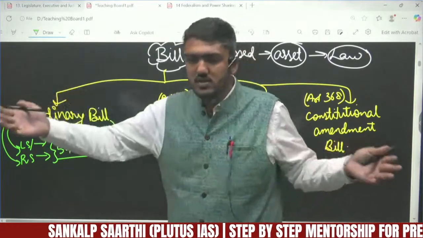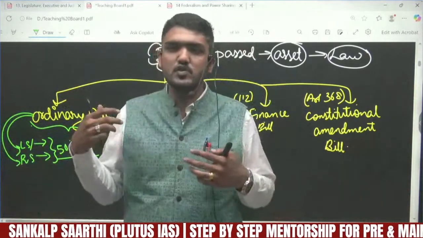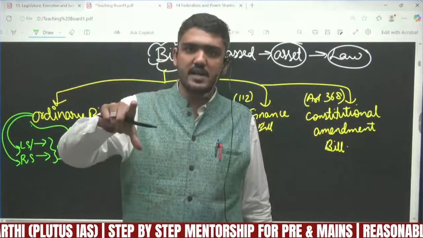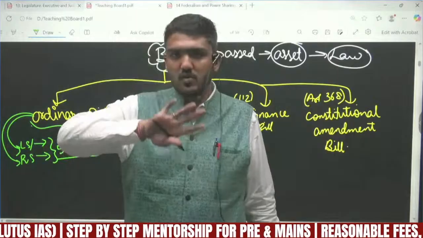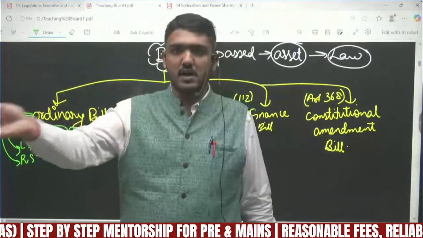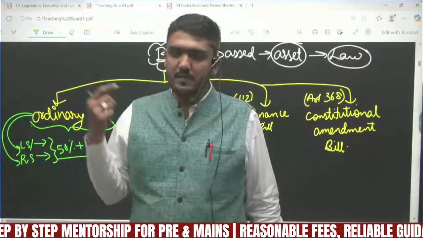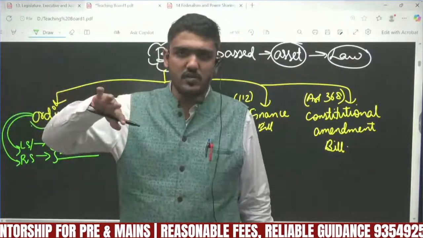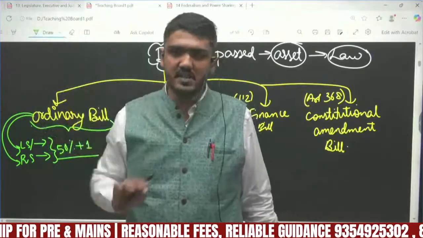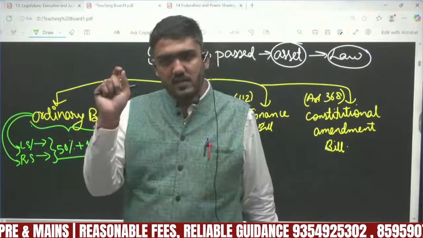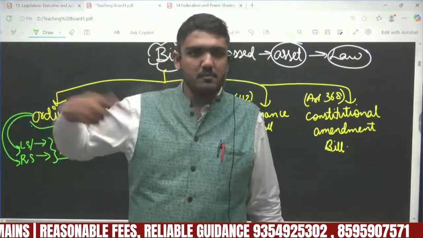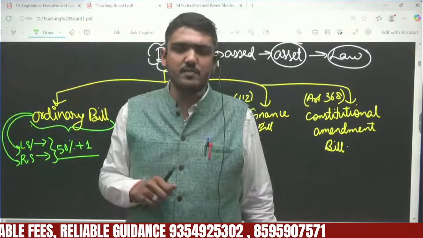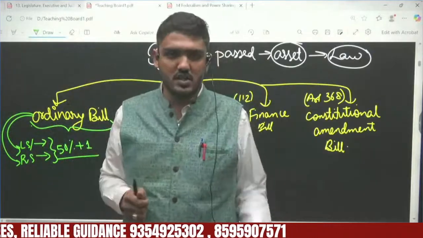See, let's say the Lok Sabha is here. Now in the Lok Sabha, let's say the Speaker introduced a bill. There are many people here. Obviously, the government means the party that will be in majority, which has more than 50% of the members. Let's say the total members in Lok Sabha are 543. In 543 there is one majority party or coalition, let's say 300 members from one party or coalition. Other members who have been elected from a constituency but are not part of the government, because their party has not secured more than 50% of the seats in Lok Sabha, their party will be called the opposition. So they are opposition members.